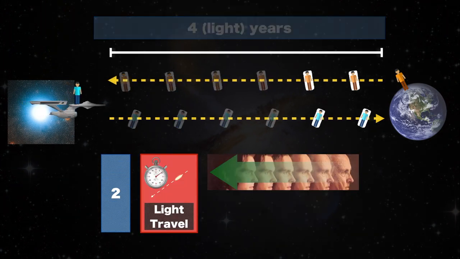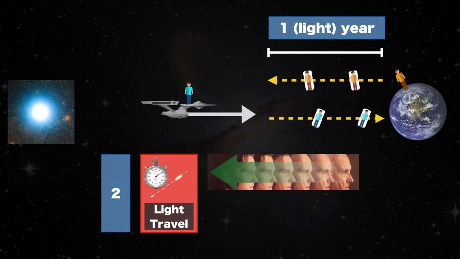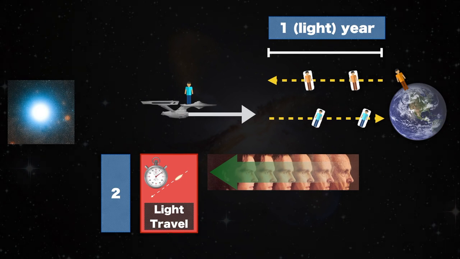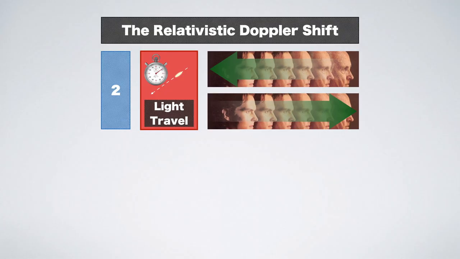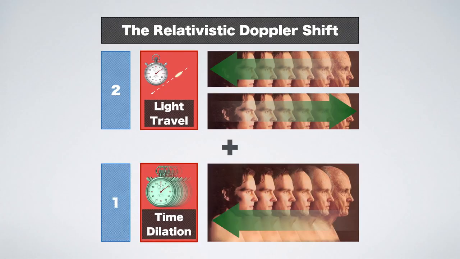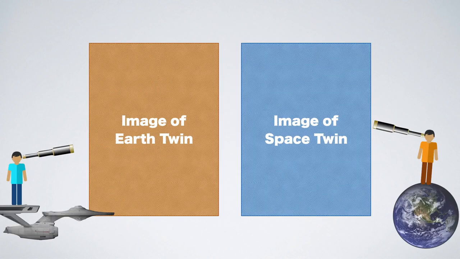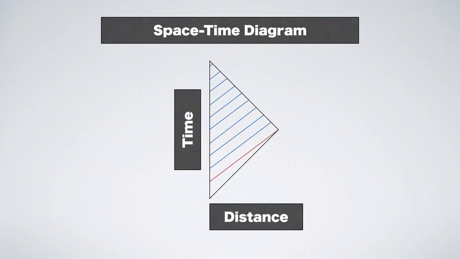After the turning point, this effect reverses. To make up for the shortening time light takes to travel between them, they will see each other age more quickly. This effect is called the relativistic Doppler shift, and it stacks with the effects of time dilation. Together, these two effects determine the image each twin will see of his sibling. The result can be summarized in a space-time diagram. It shows the different paths through space-time of Earth Twin, Space Twin, and the images they sent each other.